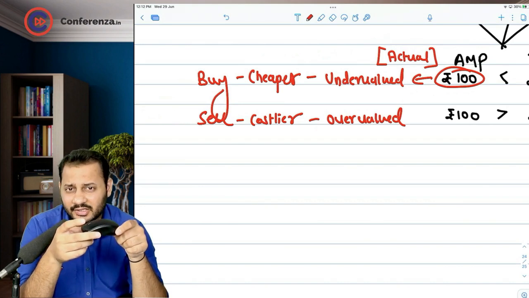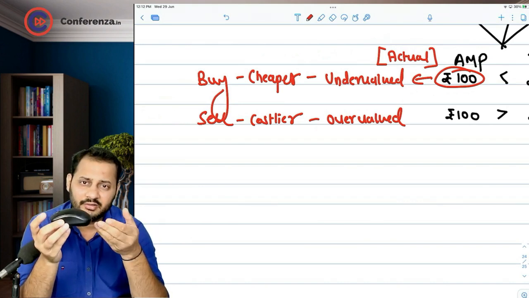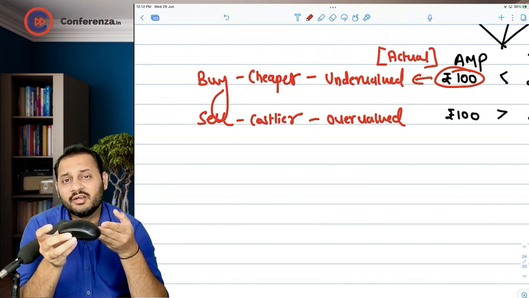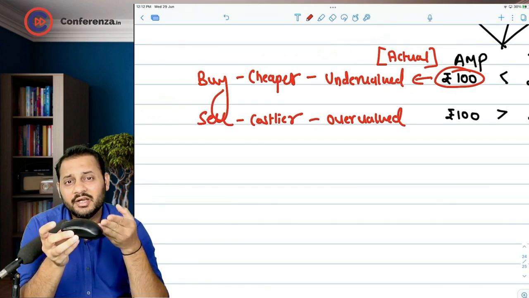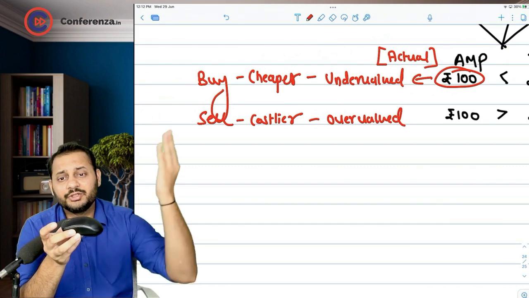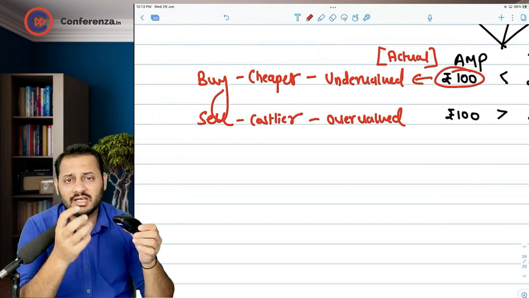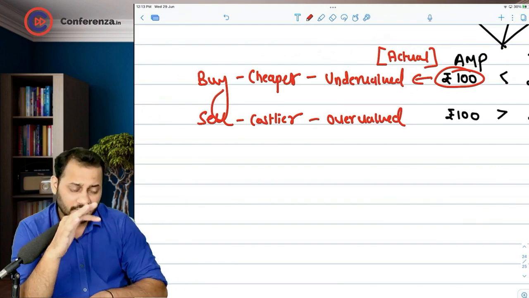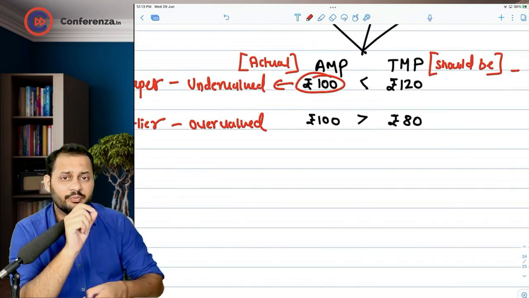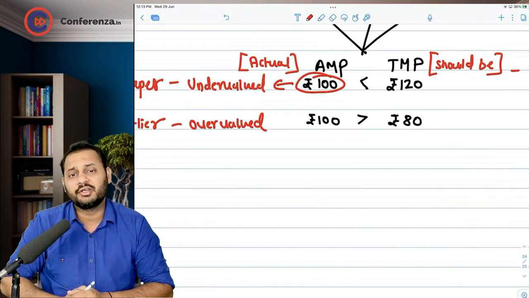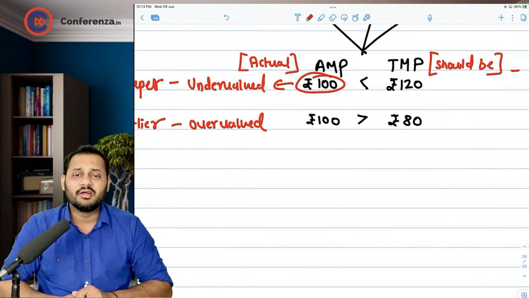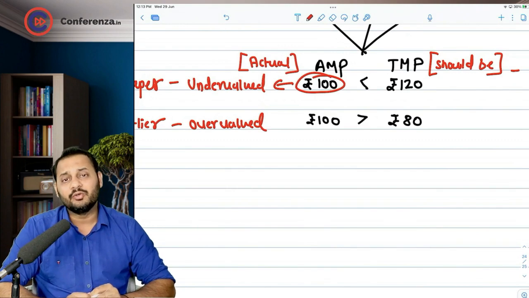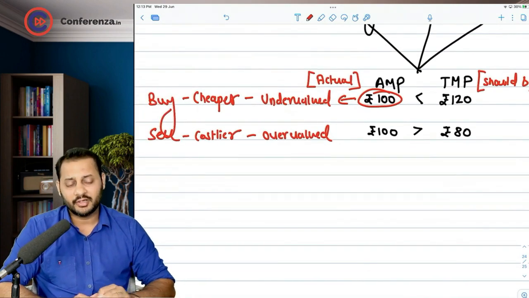Still, it is at a higher price. Anyone will buy it as compared to 1,000. But for me, it was only for 300 rupees. And I'm selling it at 800 rupees and people are buying it. I should sell it. If I'm able to sell a product at a higher price than my expectation, I should sell it. So in this question, 80 rupees was my expectation for this share, but it is available at 100 rupees. Sell it. You will have a profit of 20 rupees. This is called as overvalued.